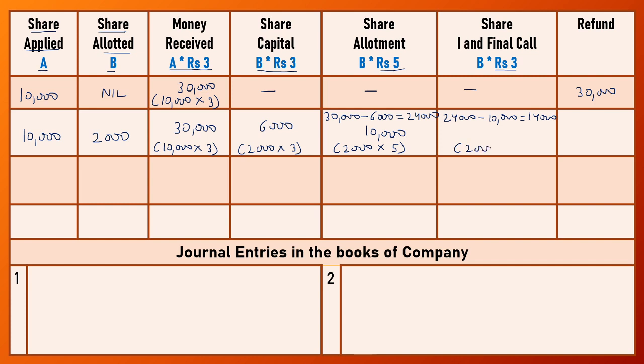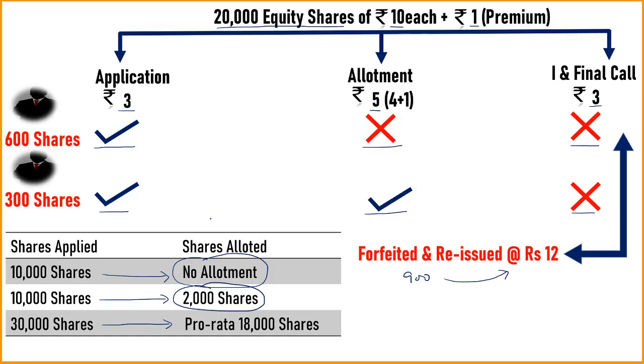So number of shares allotted are 2,000 and first and final call due is rupees 3 per share. So the company adjusted 6,000 towards first and final call. So after adjusting all the installments, the company has 8,000 which is refunded back to the public. Now our last category is on 30,000 shares, 18,000 shares are allotted by the company.